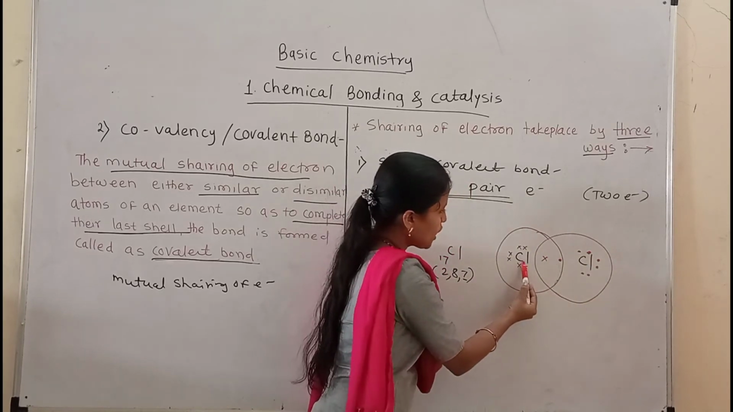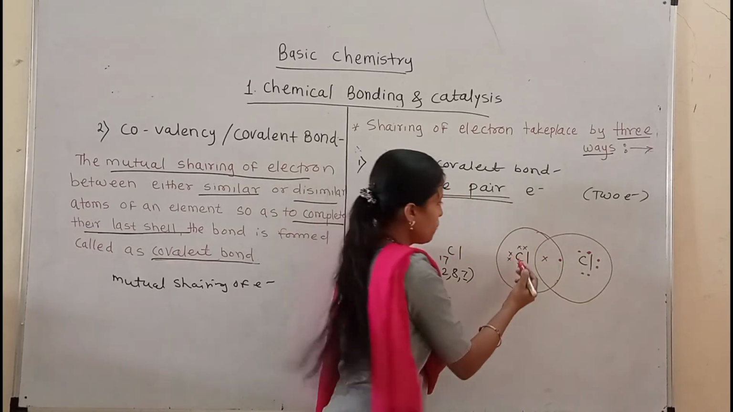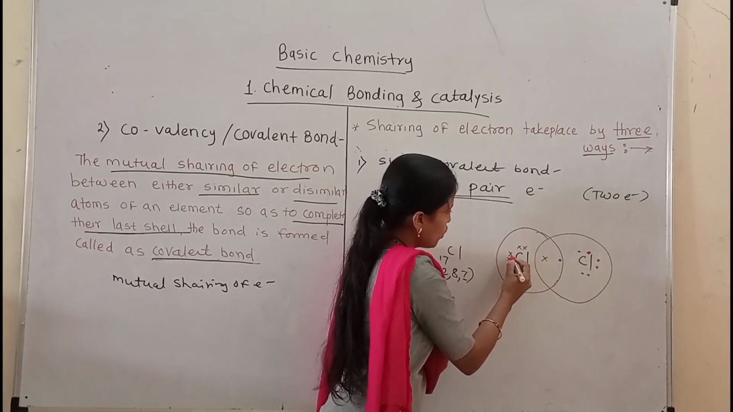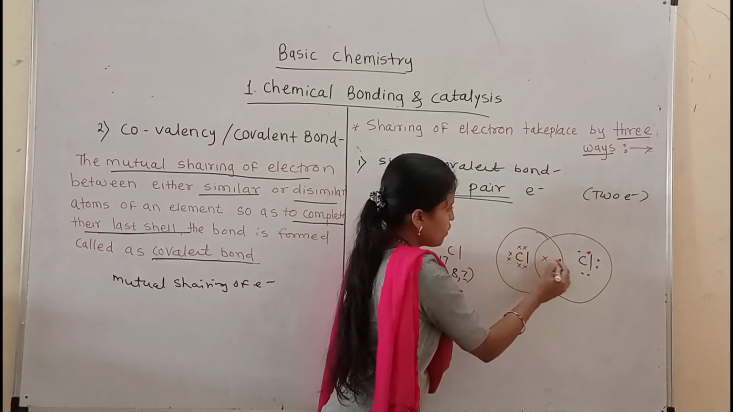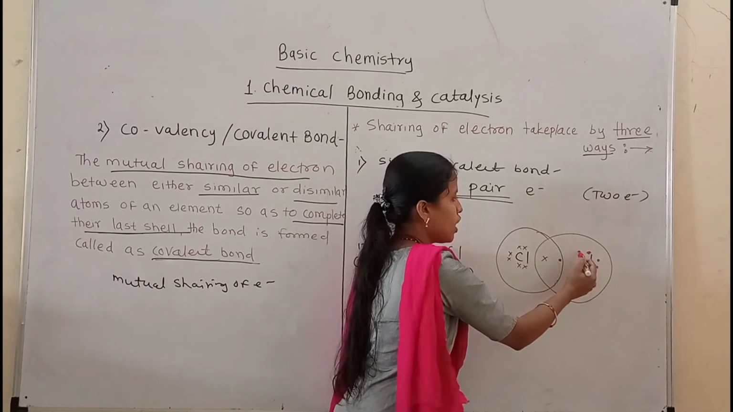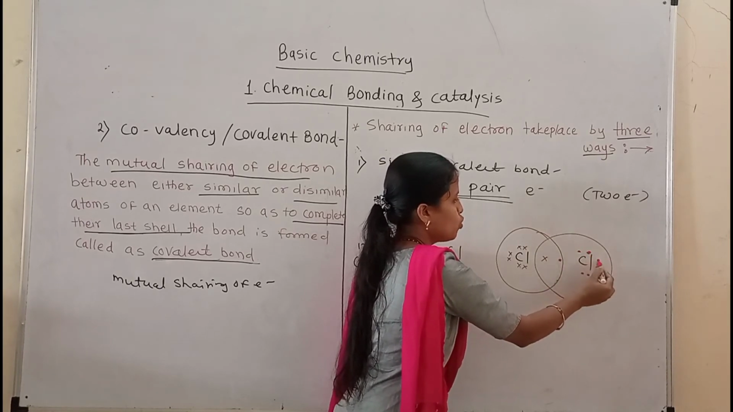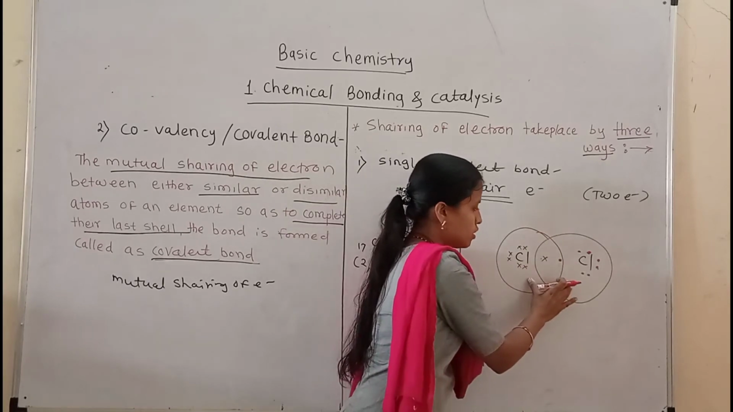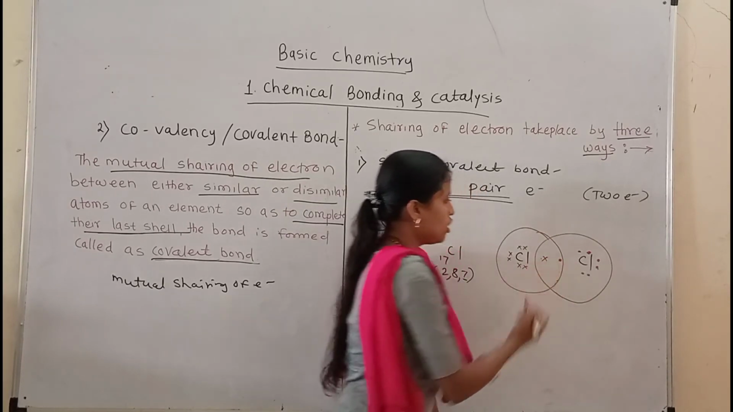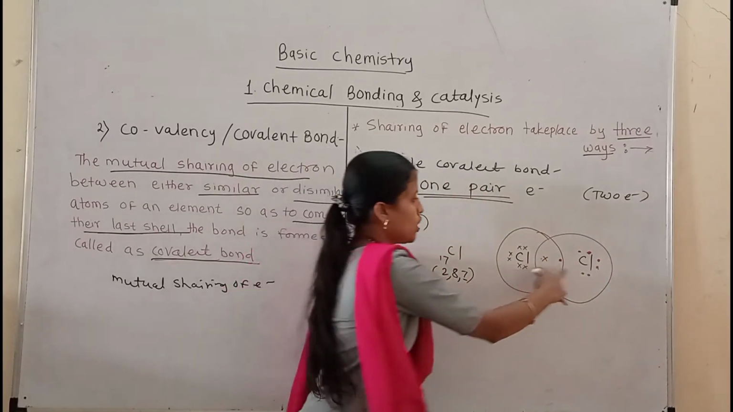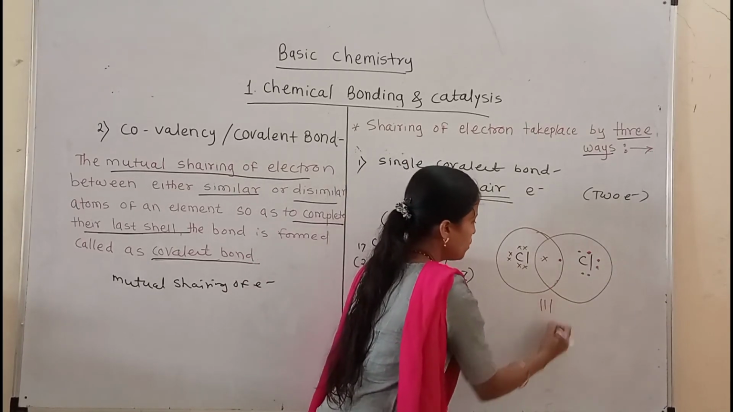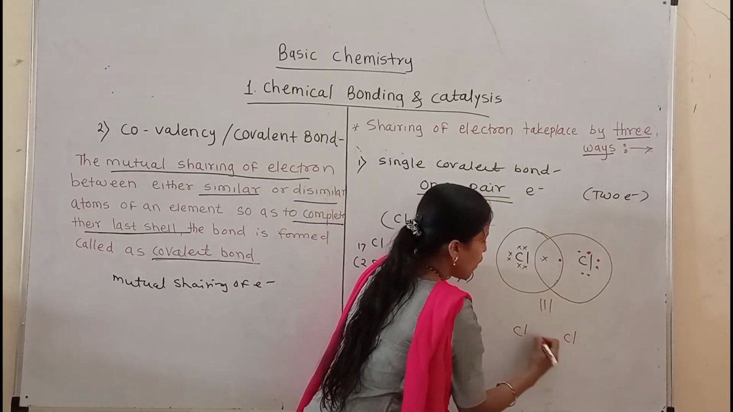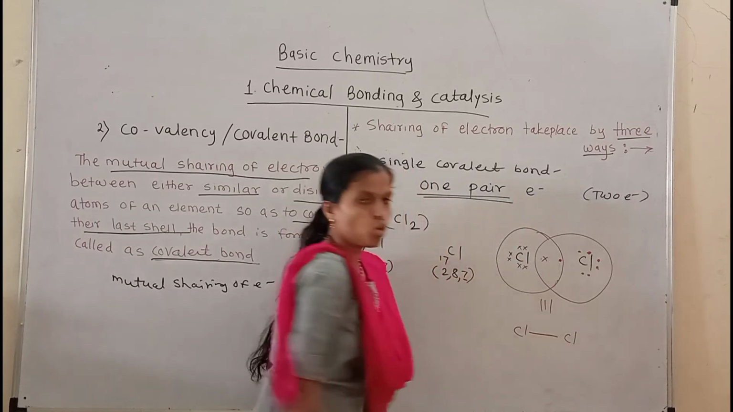So this one chlorine atom having electrons will be 1, 2, 3, 4, 5, 6, 7 and 8. Another chlorine also having electrons will be 2, 3, 4, 5, 6, 7 and 8. So on this mutual sharing of electrons between the two chlorine atoms, they can form the single covalent bond between these two chlorine atoms.